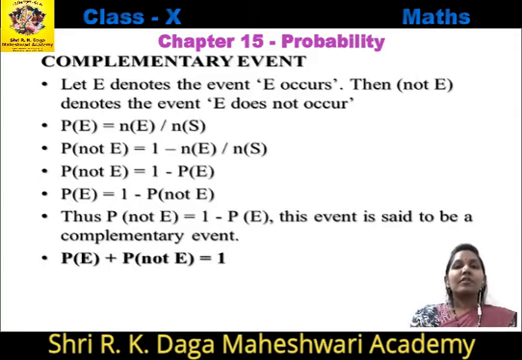If E denotes the event E occurs, then not E or E bar denotes the event E does not occur.